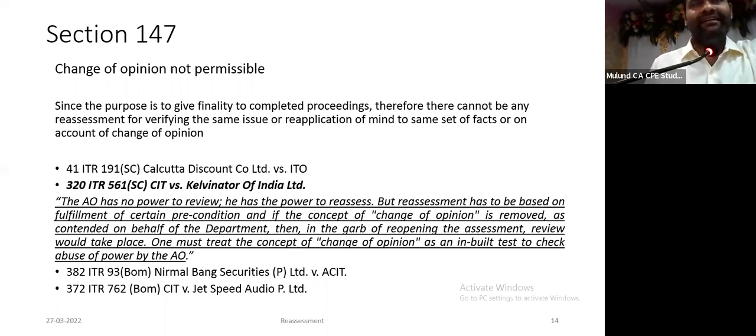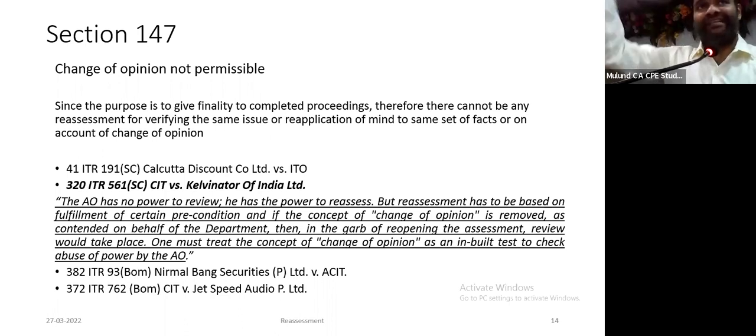In most of the cases, when they reopen on an issue which has already been examined, is because of the audit objection. Court say, well, you cannot reopen just because the new assessing officer has a different view about the issue examined by the original assessor. This is not there in the section, but the courts have introduced it by way of their power. Therefore, this proposition of change of opinion will continue even in the new section, because it's an inbuilt test which has been introduced by Supreme Court, and this has to remain.